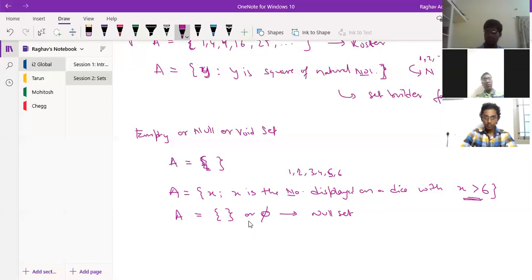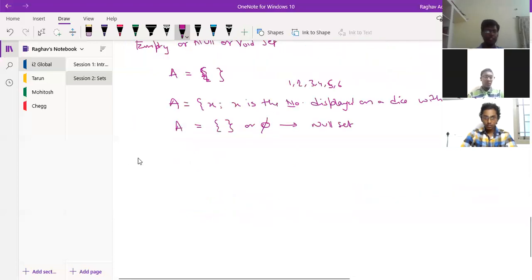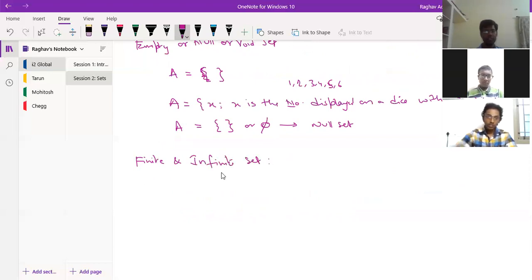Now there is something called a finite set and an infinite set. These are simple definitions, so I'm just covering them fast. In case something is not clear, just let me know. Because they are simple, I'm going a little fast. So, finite set and infinite set.